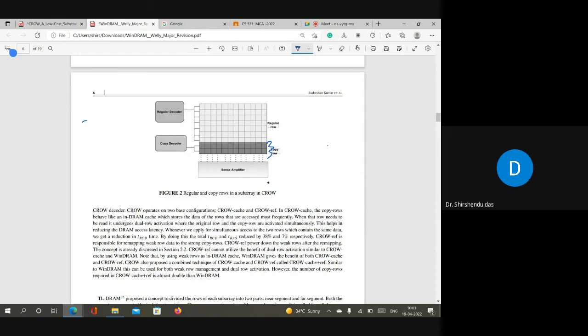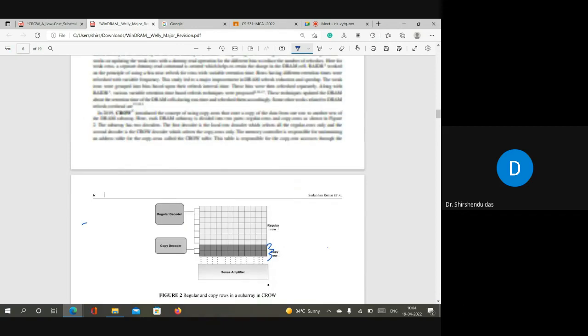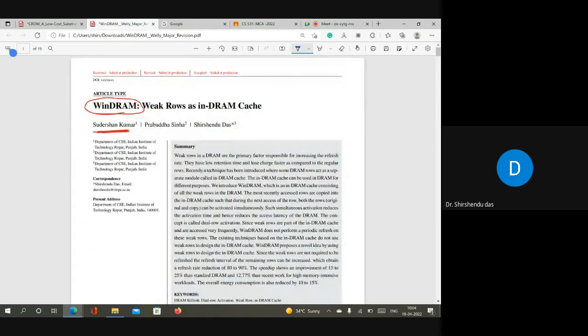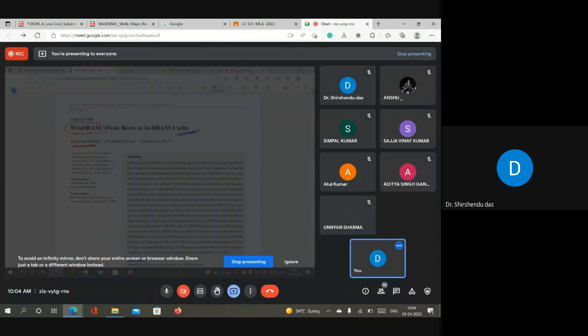I'm stopping here. If you have any question, you can ask now, or you can ask me after reading these papers also. Again, I'm repeating, this WinDRAM paper is not in your syllabus, but if you want to read further in this area, if you want to work further in this area, then you can read this paper also. I will not share the WinDRAM paper. If you want to read it, let me know, and I'll share it with you personally. So I'm stopping here. If you have any question, you can ask.